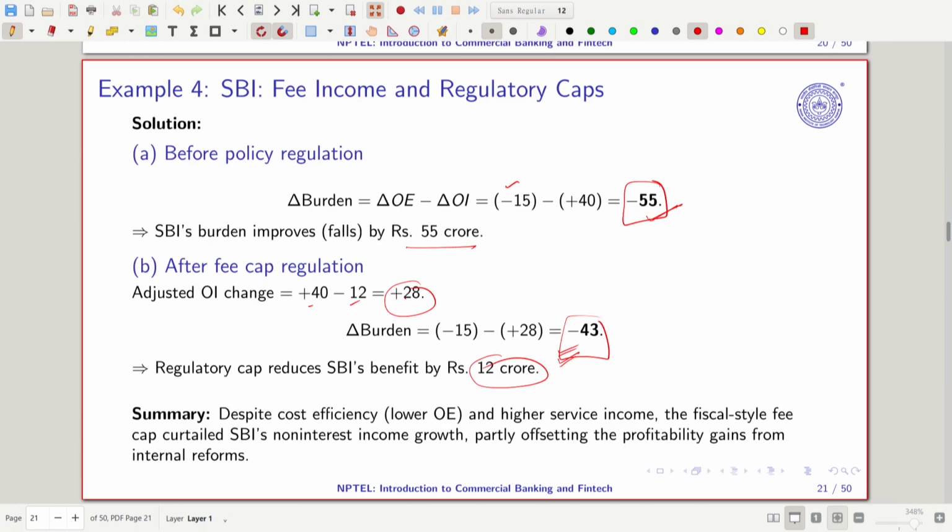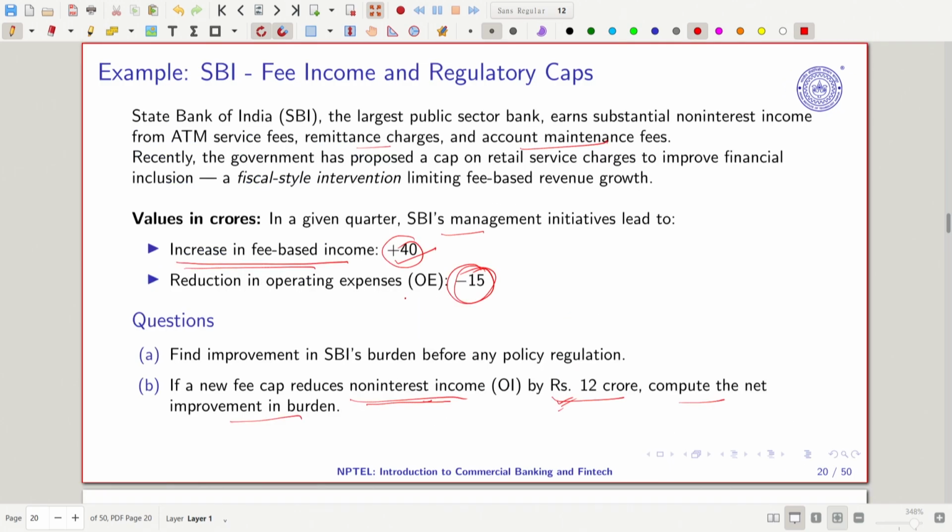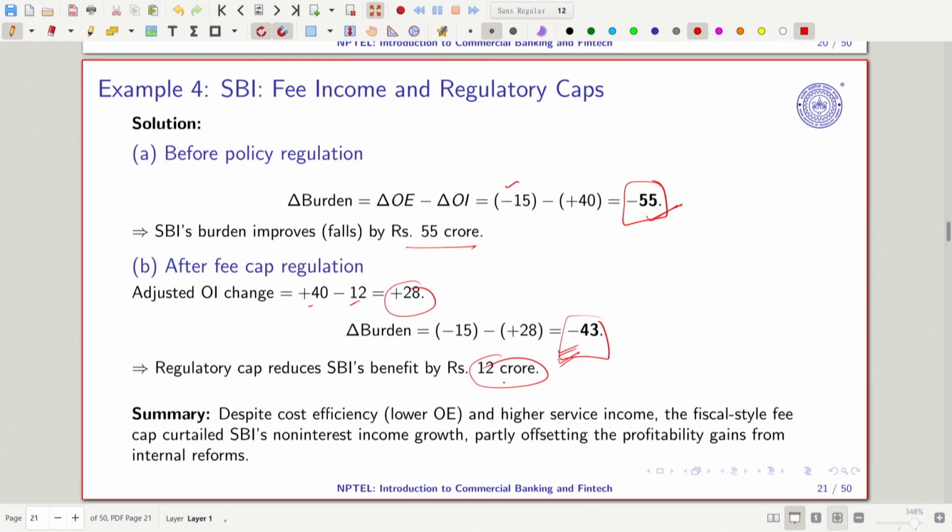At this level we are seeing an increase by 12 crore, and this we have already put here: if the non-interest income is going to reduce by 12 crore, then how is it going to impact the burden. So, the change in burden when we calculate is coming out close, and it is happening through this process because of this cap, right. So, this is what we are having.